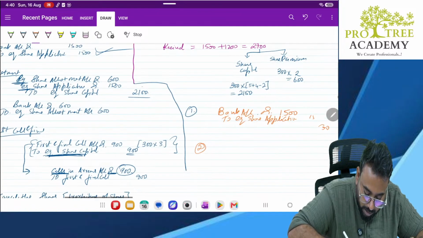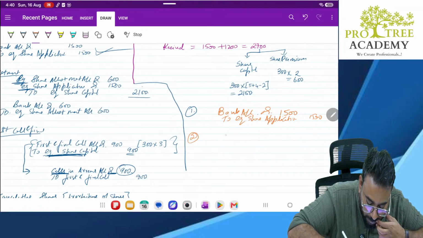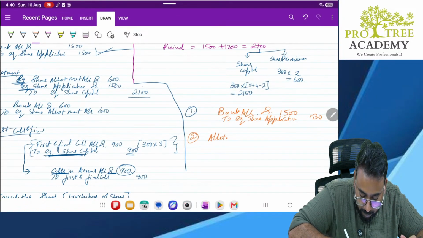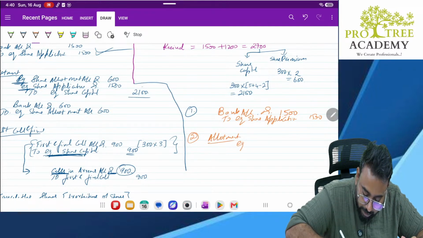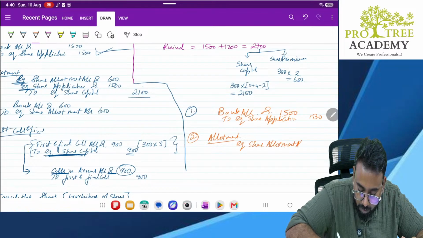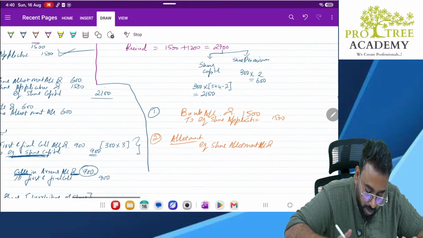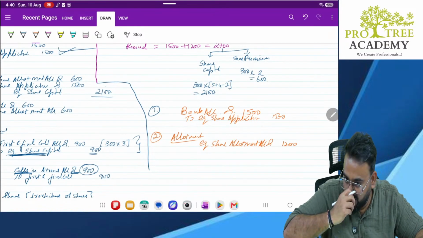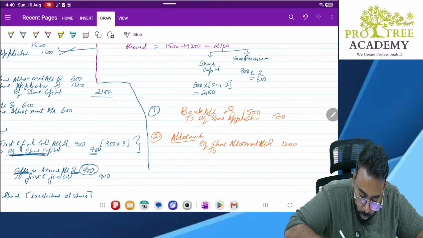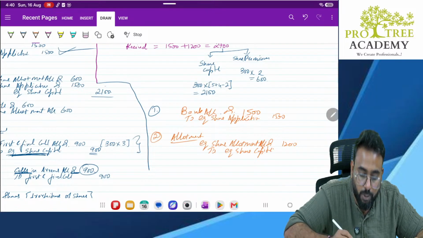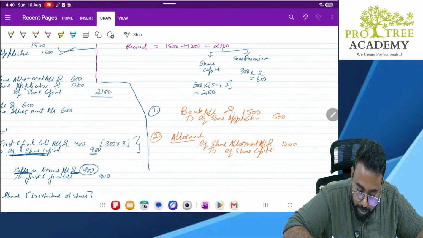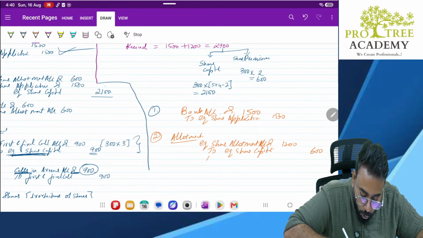Allotment happens, sir? Yes, sir. What is the entry on allotment? Sir, equity share allotment account debit. How much? Sir, 1200 rupees, to equity share capital. How much? 600 to share premium.